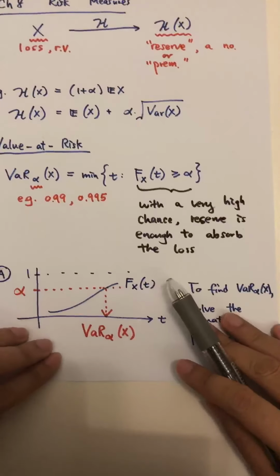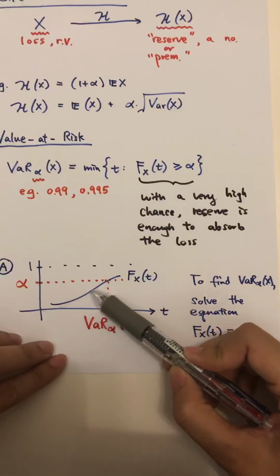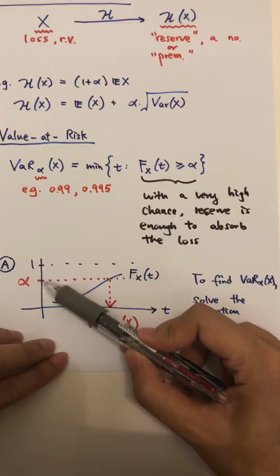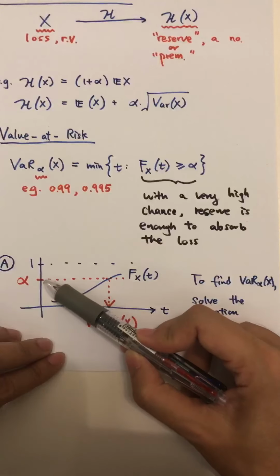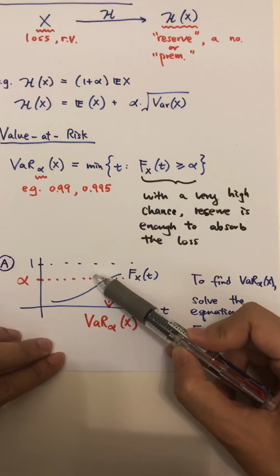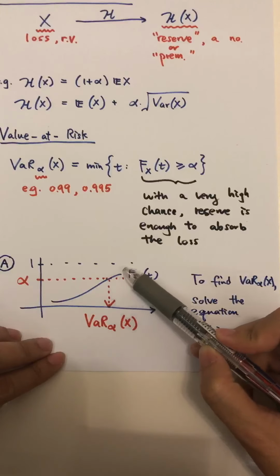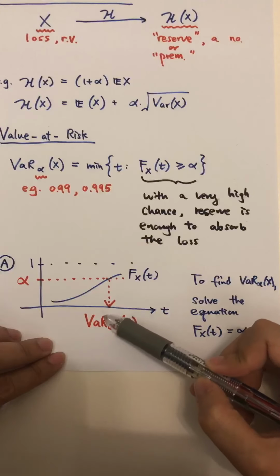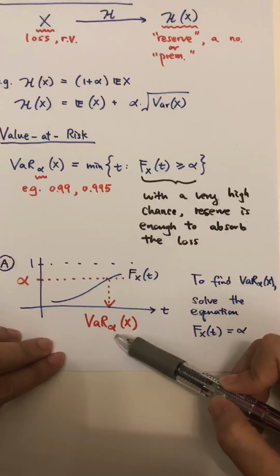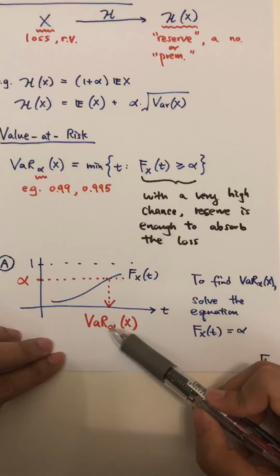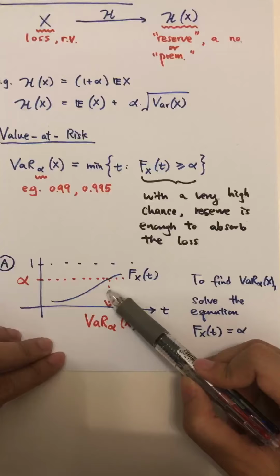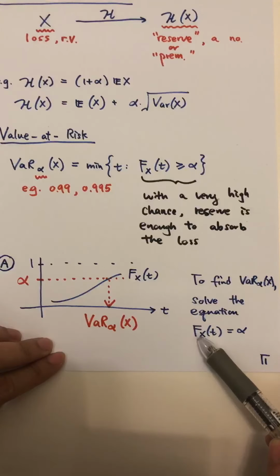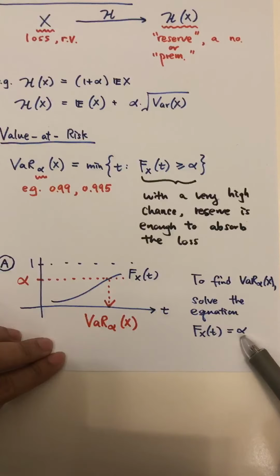So how do we calculate value at risk? If we have a CDF like this, alpha is between 0 and 1, for example, 0.995. We draw a horizontal line at level alpha until it intersects with the CDF. In this case, we have one intersection. Then we go down, and this point is the value at risk of X at alpha. You can see from the graph that if you put VaR of X at alpha back into the CDF, the CDF at this point equals alpha, and it is the only point that solves this equation.